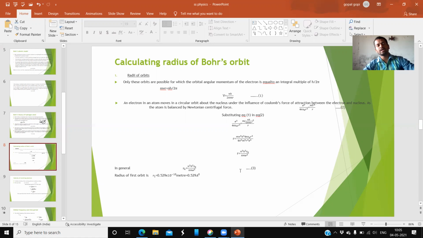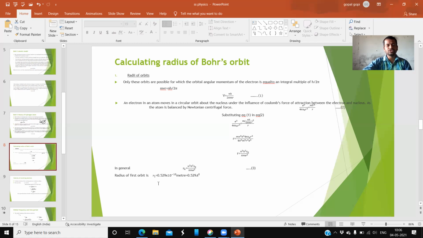So finally, the r value is n square h square epsilon naught by pi m e square. If you substitute the values, n equals 1, h is the Planck constant, everybody knows the epsilon naught value, the pi value, m is the mass of the electron, e is the charge of the electron. If you substitute all these values in this equation, what do you get? The first orbit radius.